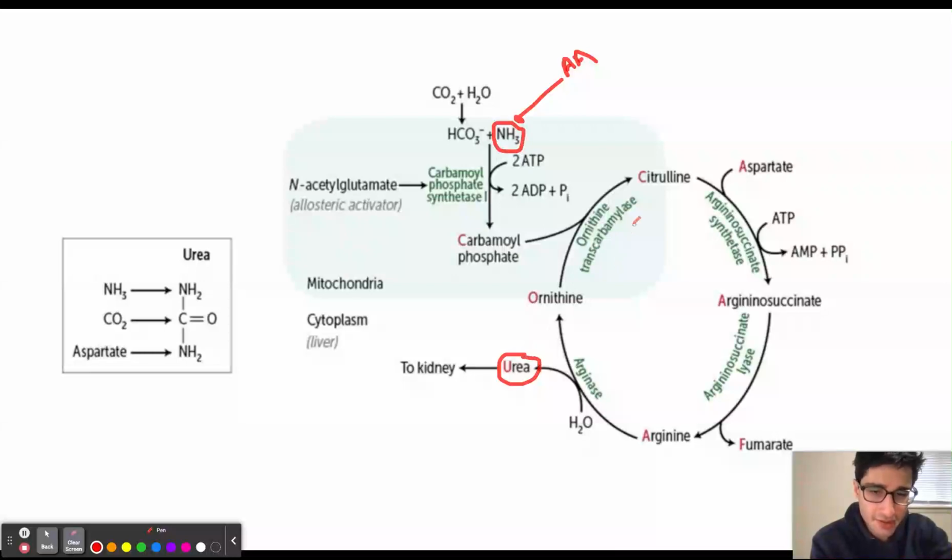Now, this patient in the question stem has an ornithine transcarbamylase deficiency because they're not able to transport ornithine from the mitochondria to the cytoplasm. So, because of this deficiency, they're going to have a buildup of ammonia in their body.